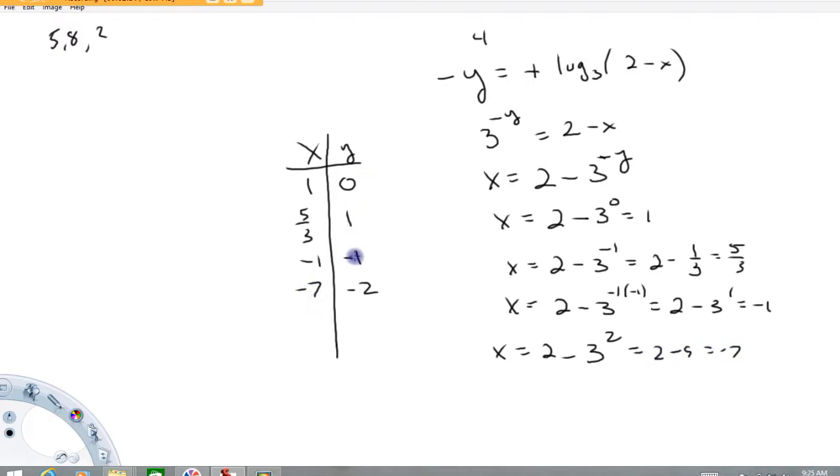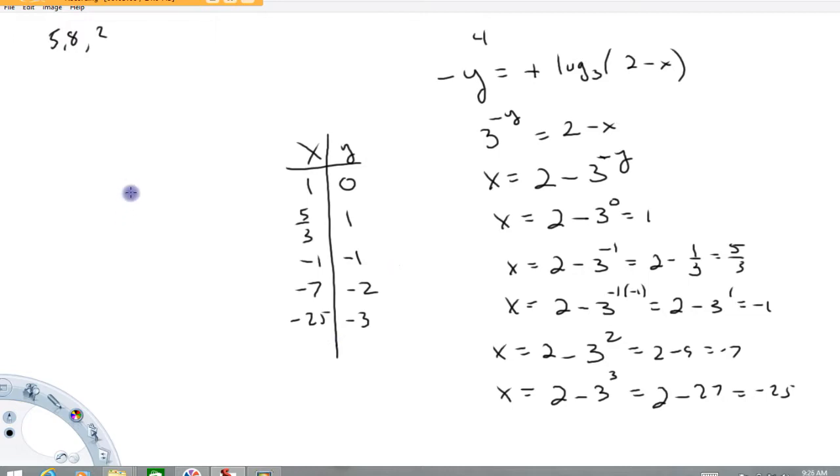So 1, 2, 3, 4. Oh, the test asks for 5 points. I guess I'll get one more. So let's put -3 in. X is going to be 2 minus 3 to the, now you put a -3 right here, and there's another minus sign. That's going to be to the 3rd power. That's going to be 2 minus, let's see, 3 to the 3rd is 27, -25. All right, that's probably enough.